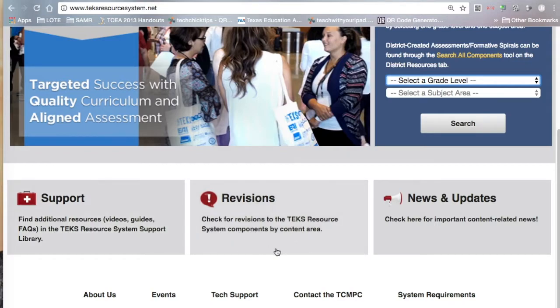So the second area here is revisions. Anytime that there are any revisions to any of the documents, they'll go ahead and post them here and let you know that something has changed. And then the last area here is the news and updates. This is where you'll find maybe important content-related news for the TEKS Resource System.